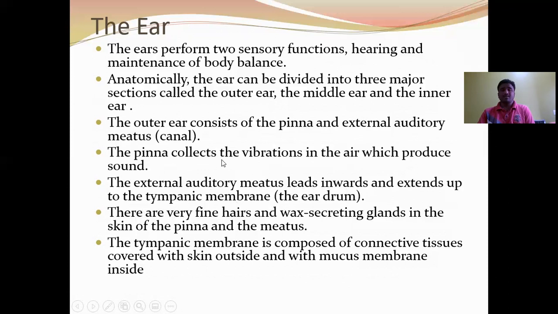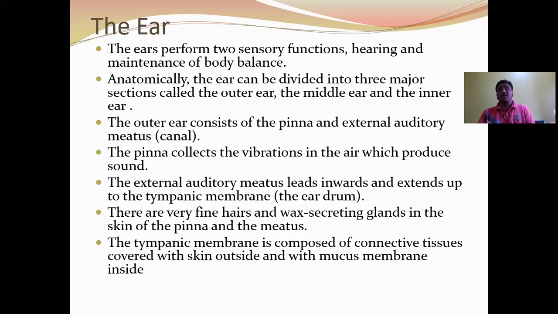The pinna is composed of cartilages and covered with skin. There are very fine hairs and wax secreting glands in the skin of the pinna and meatus. They are called ceruminous glands, which secrete earwax.